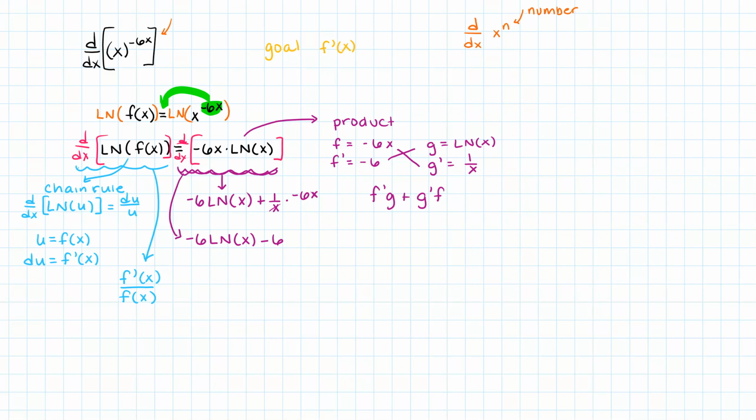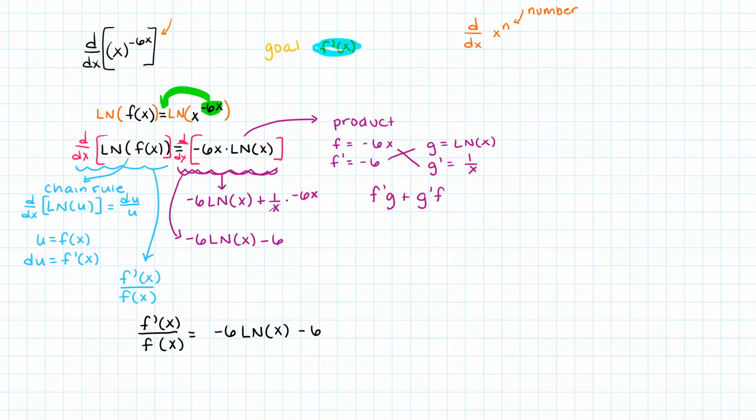So I got a lot of colors. I'm going to go back to black. I'm going to write this equation out. So I've got f prime of x divided by f of x, and that equals -6 times the natural log of x, subtract 6. Now what was my goal? Remember, my goal up here was just f prime of x.